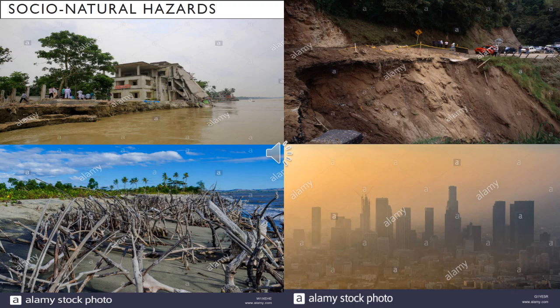Some examples: the frequency and intensity of flood and drought may increase due to indiscriminate felling of trees, particularly in the catchment areas of the rivers. Why is there the occurrence of flood or drought? Because human beings are cutting trees in the river catchment areas. That's why it results in flood or drought.